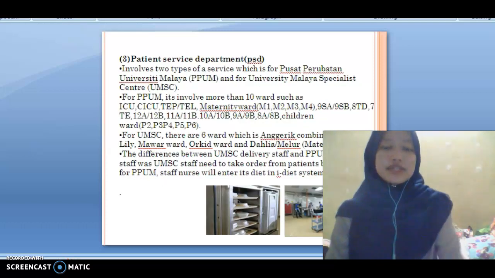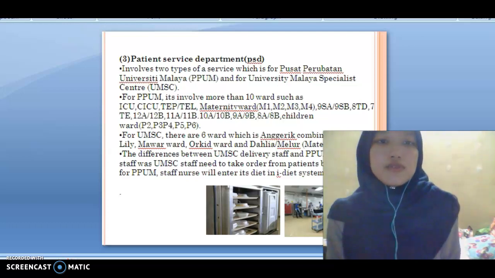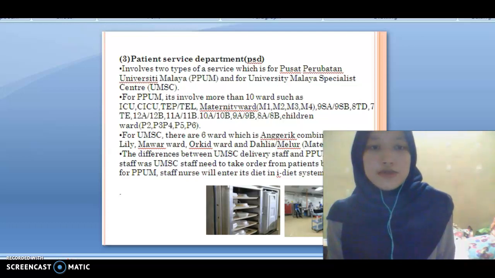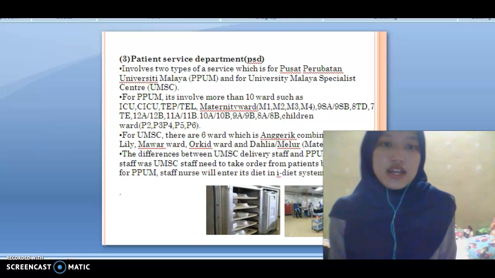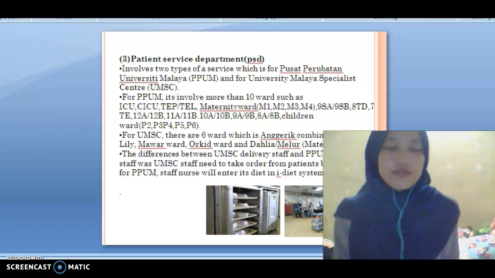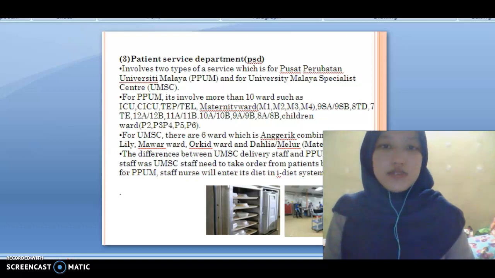Third is the patient service department. It involves 2 types of service, which is for Pusat Perubatan Universiti Malaya (PPUM) and for University Malaya Specialist Centre (UMSC). For PPUM, it involves more than 10 wards, and for UMSC, there are 6 wards.